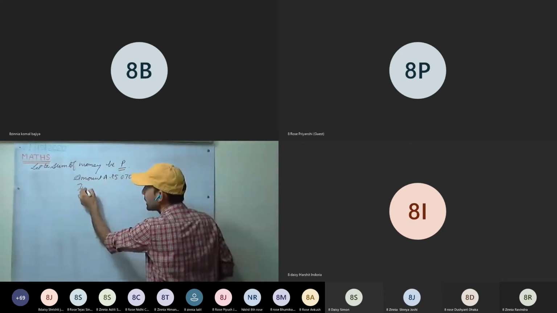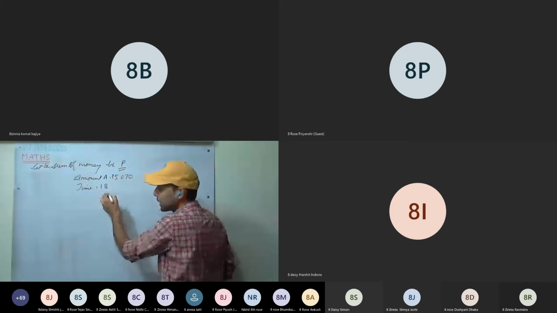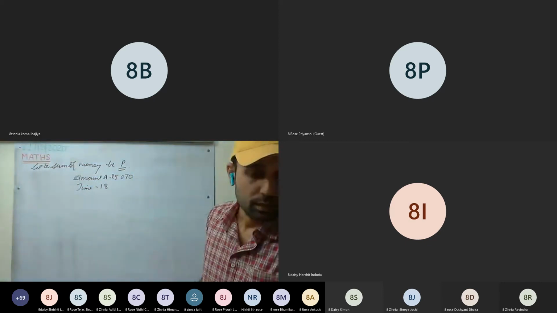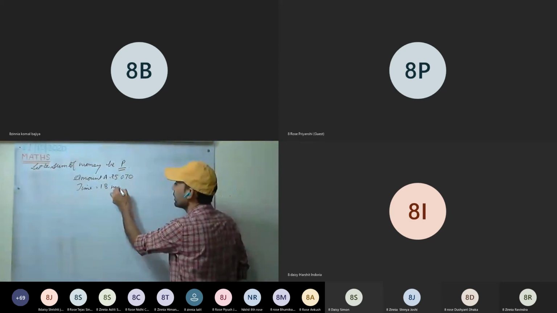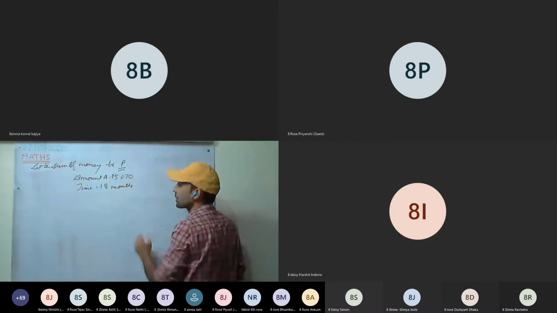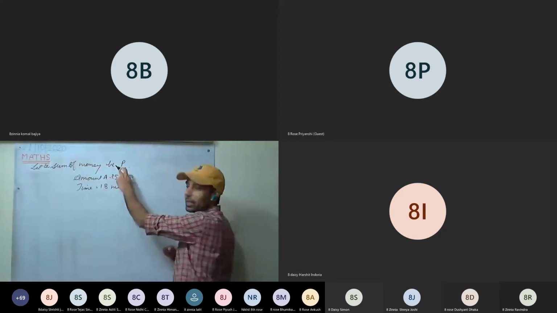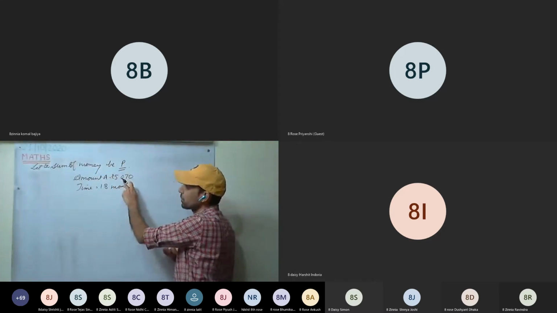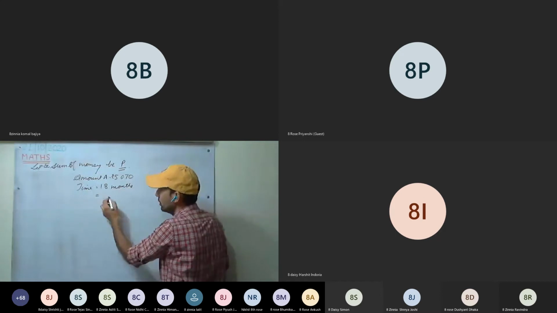In how much time is it given? 18 months. This sum of money amounts to this much in 18 months.